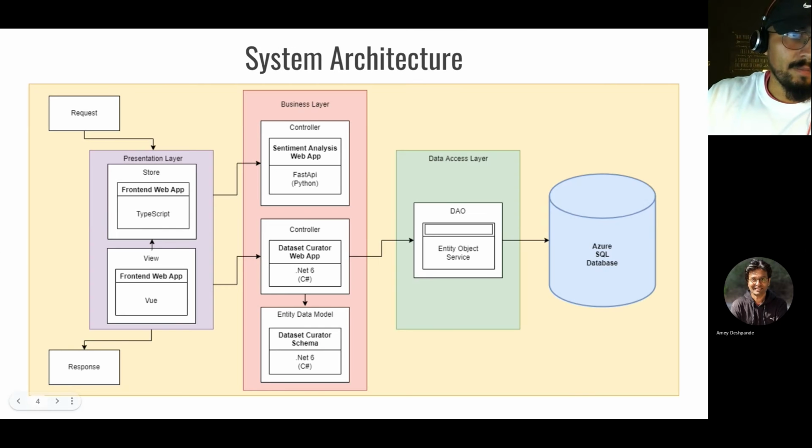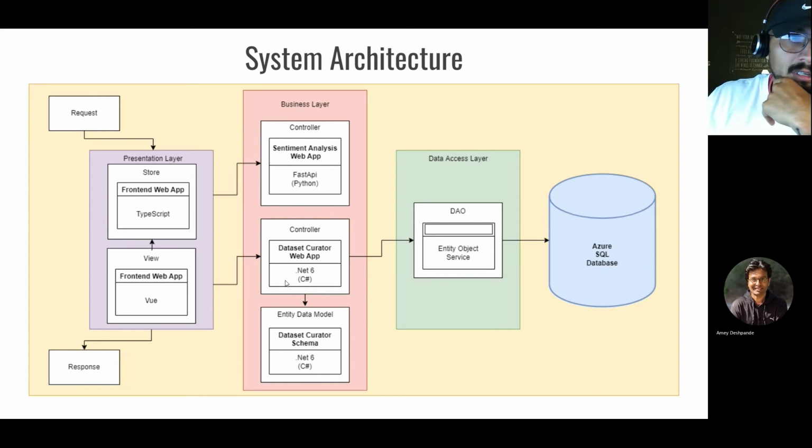And here's a high level implementation of my project. So we have a user sending requests via the front end web app, which is deployed as an app service using Visual Studio Code. And that interfaces with our business layer here, which contains two APIs. The first is an app service, and it hosts the machine learning model, and it has a Python stack.